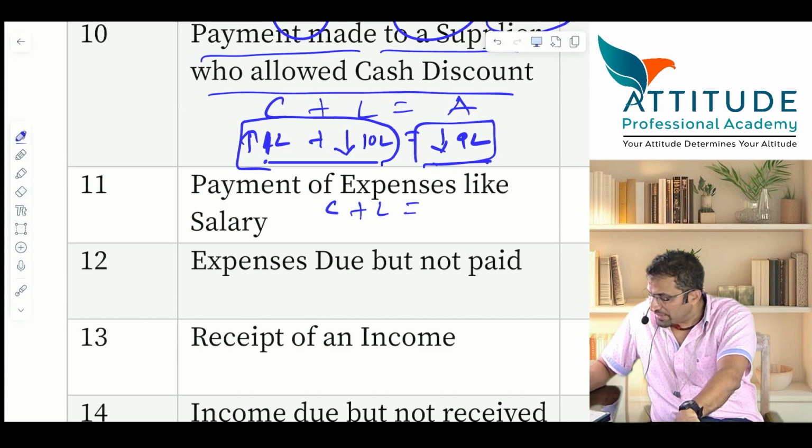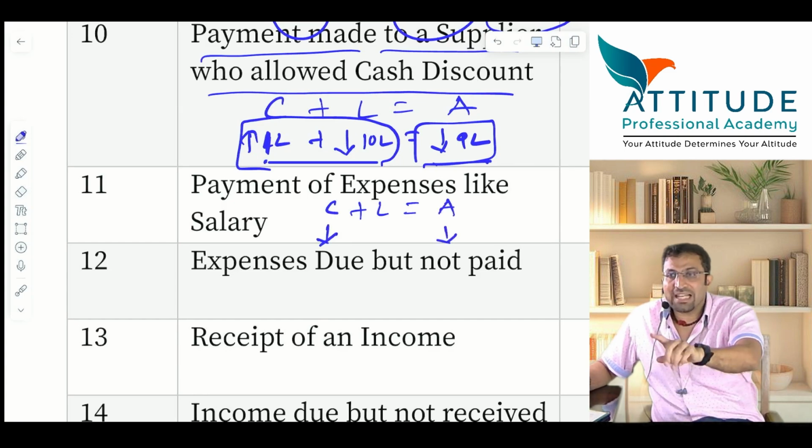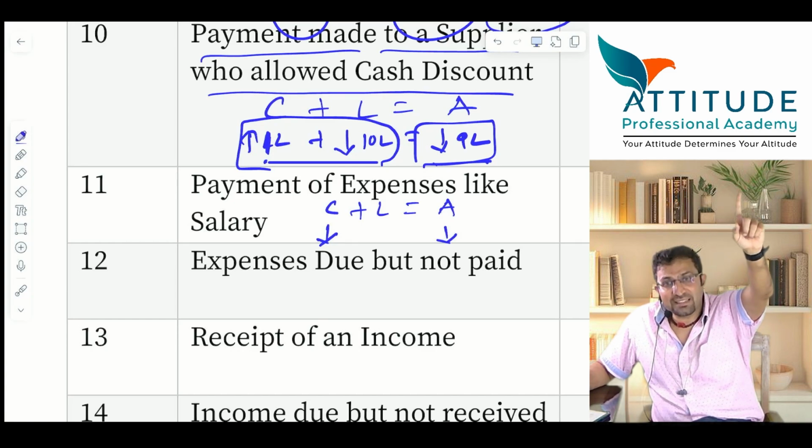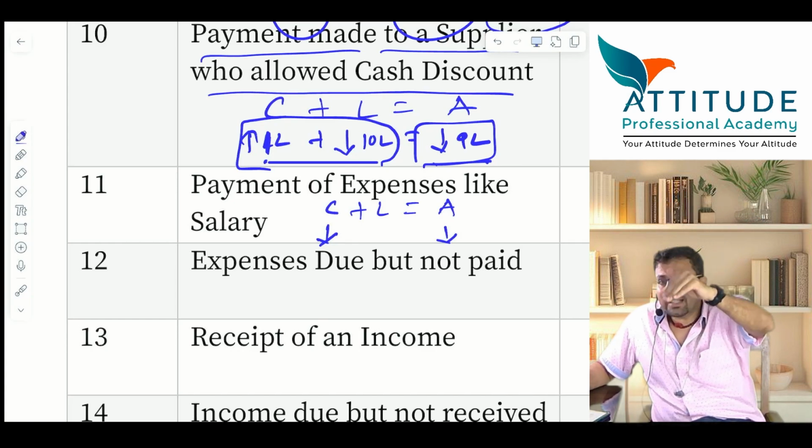Capital plus liabilities is equal to assets. Asset reduces. Capital also reduces, because salary is an expense. If expense increases, profit reduces. If profit reduces, capital reduces.